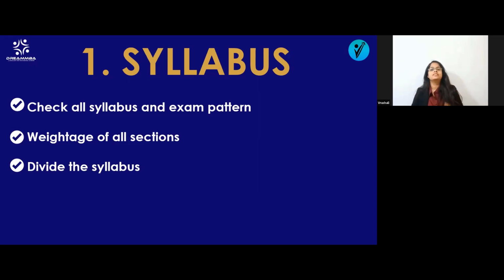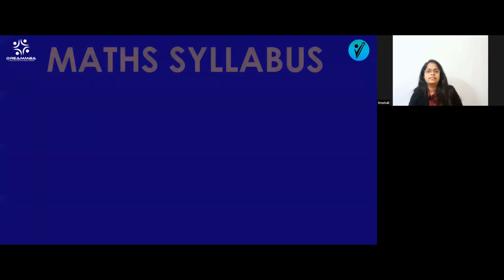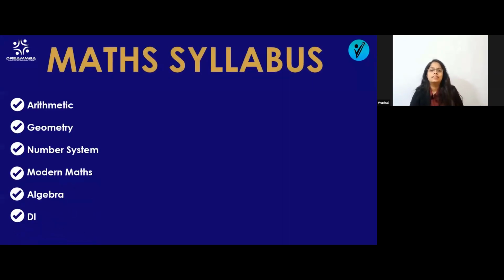So you have to understand all the syllabus and then divide it into maths and logical reasoning. In maths, there are topics like arithmetic, geometry, number system, modern maths, algebra, and DI.